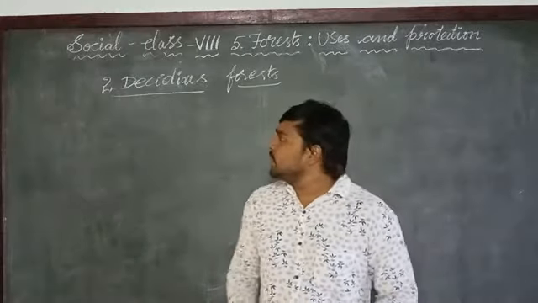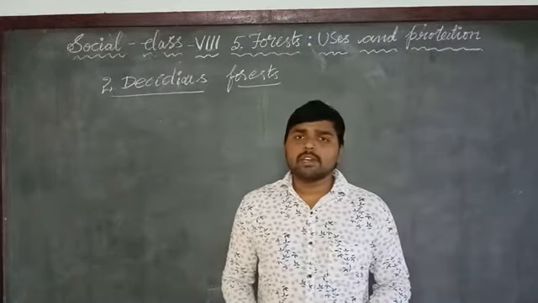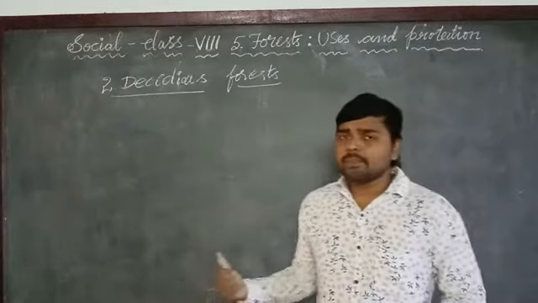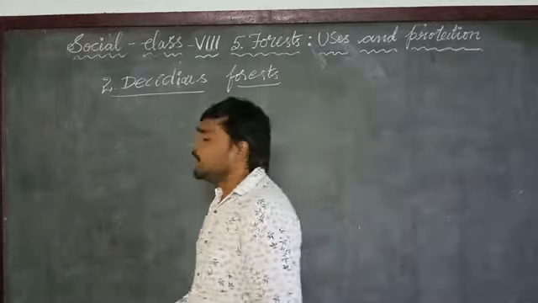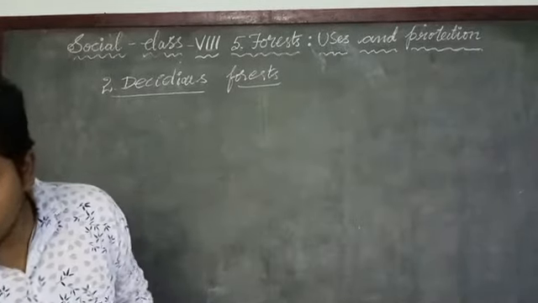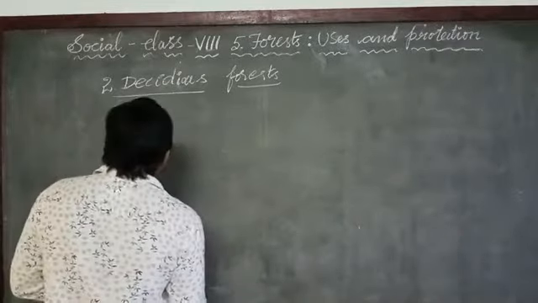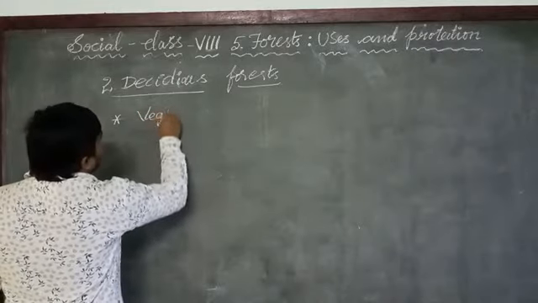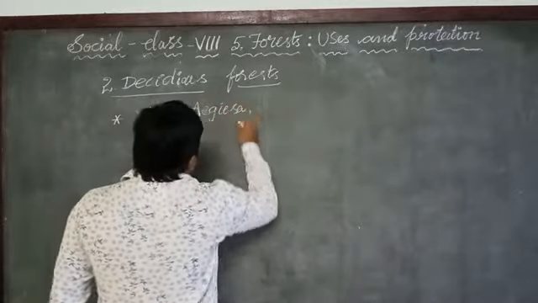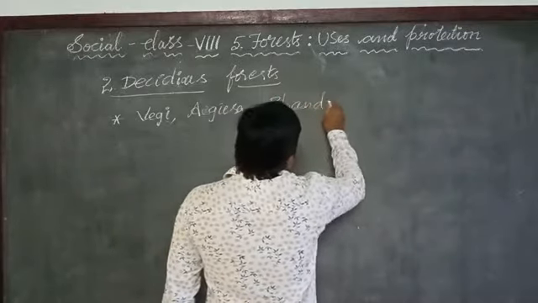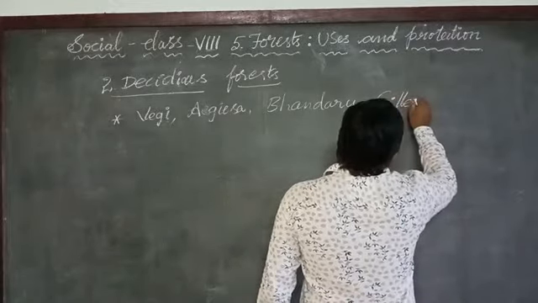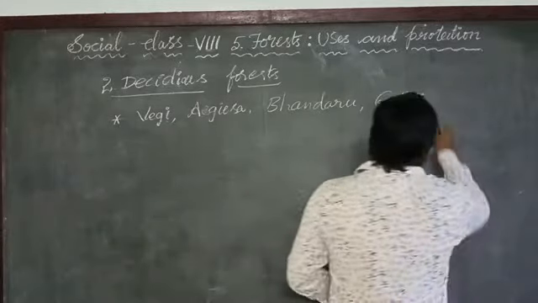In this deciduous forest, different kinds of trees grow, like Tumma, Vegi, Agisa, Mandaru, Jittagi and Teak.